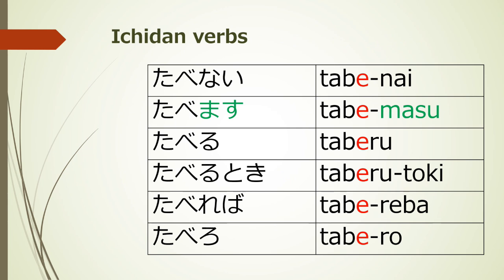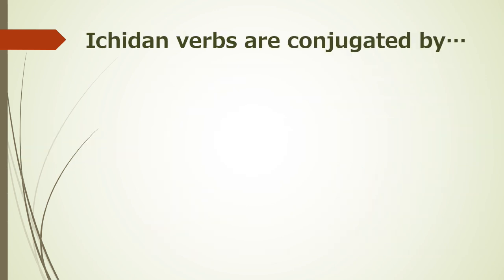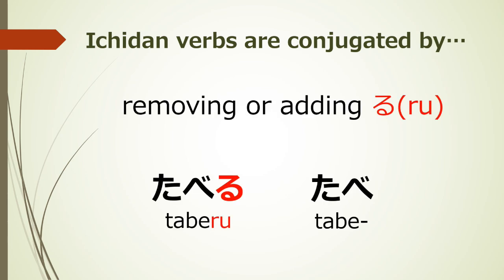On the other hand, ichidan verbs do not change their vowels. That is why these verbs are called ichidan verbs. Taberu is dictionary form. Tabenai, tabemasu, taberu, taberu toki, tabereba, tabero. Ichidan verbs are conjugated by removing or adding ru, taberu, tabe.